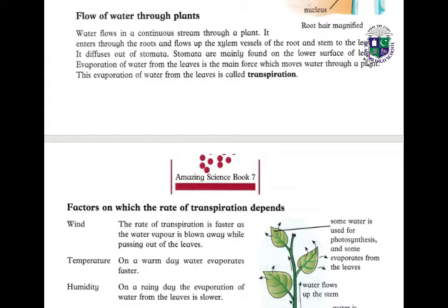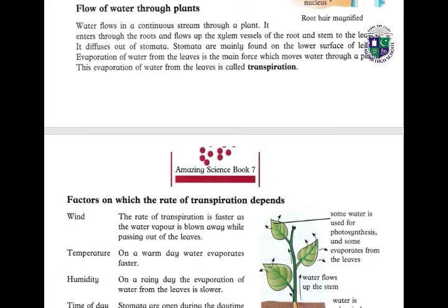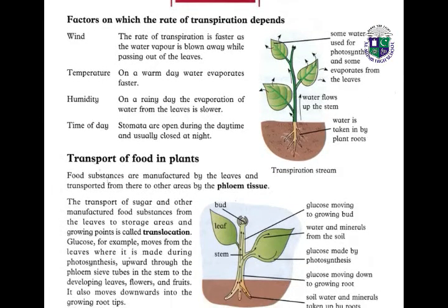Yes, students, I told you in your first unit about the stomata. Evaporation of water from the leaves is the main force which moves water through a plant. This evaporation of water from the leaves is called the transpiration process. Now we have the factors on which the rate of transpiration depends. These are wind, temperature, humidity and time of day. The rate of transpiration is faster as the water vapor is blown away while passing out of the leaves.